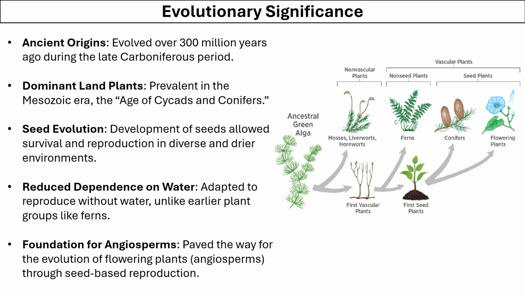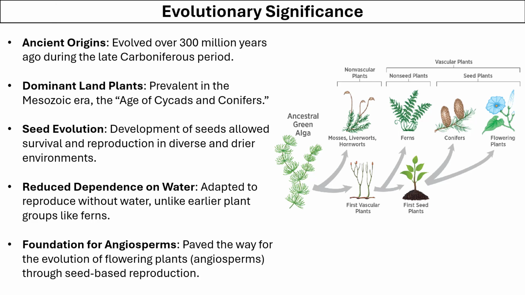Let's look at the evolutionary significance of gymnosperms. Gymnosperms are believed to have evolved 300 million years ago during the late Carboniferous period. They were mainly prevalent in the Mesozoic era, and that period is also called the age of cycads and conifers.